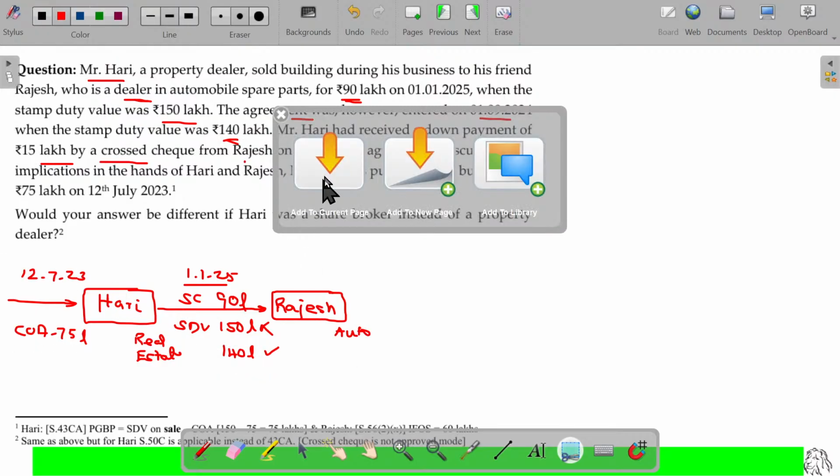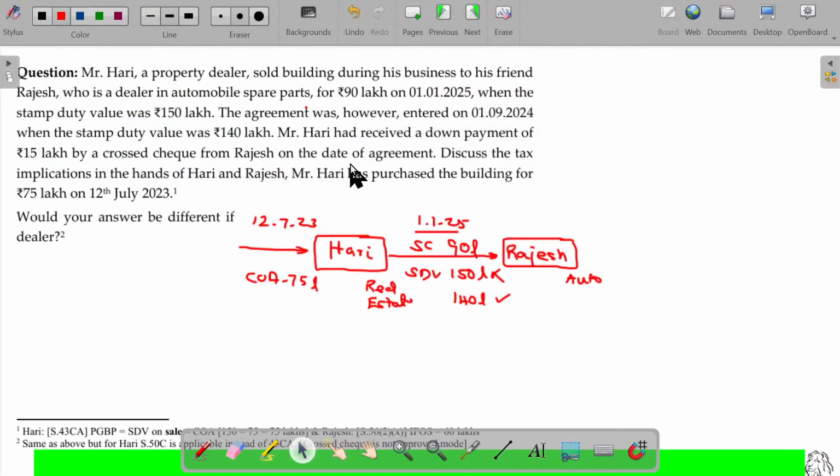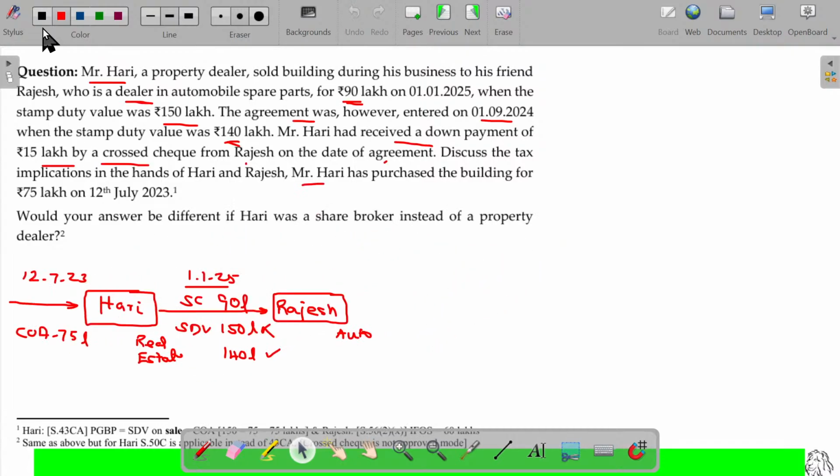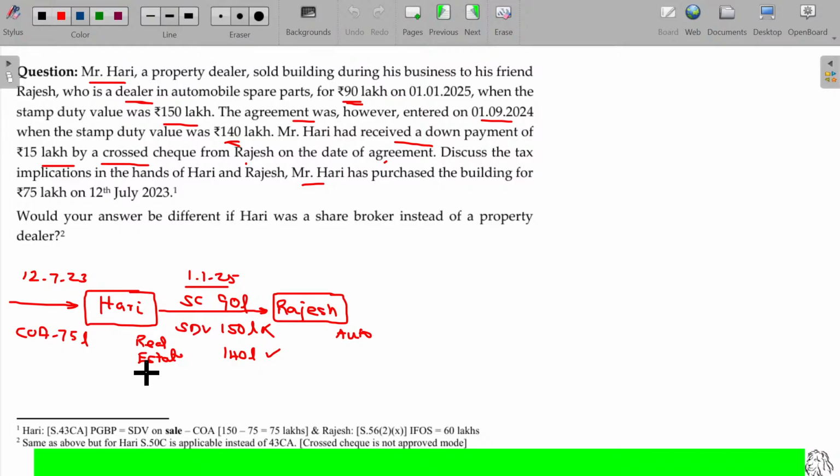Let's try to finish up this first of all. Now what happens here? For Hari, being the real estate owner, this house property is considered as stock in trade. In case of stock in trade, for Hari, section 43CA will be applicable. As per section 43CA, sale consideration is whichever is higher of stamp duty value as on the date of transfer or actual sale consideration.